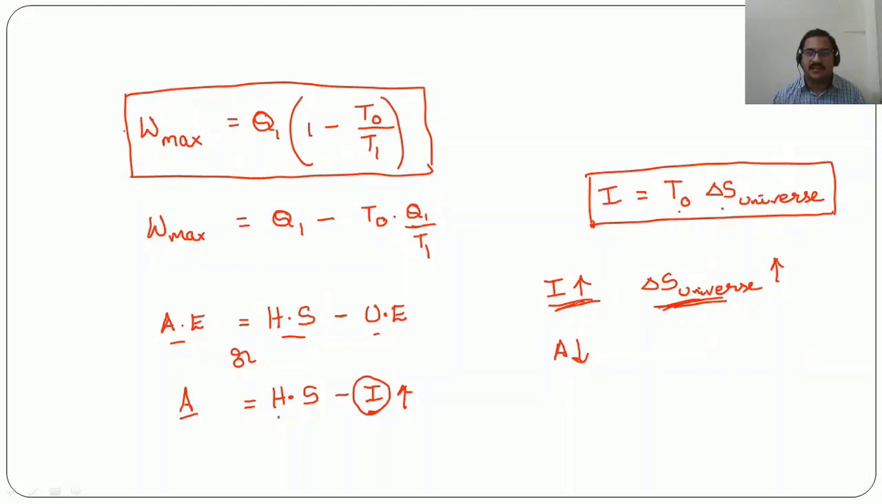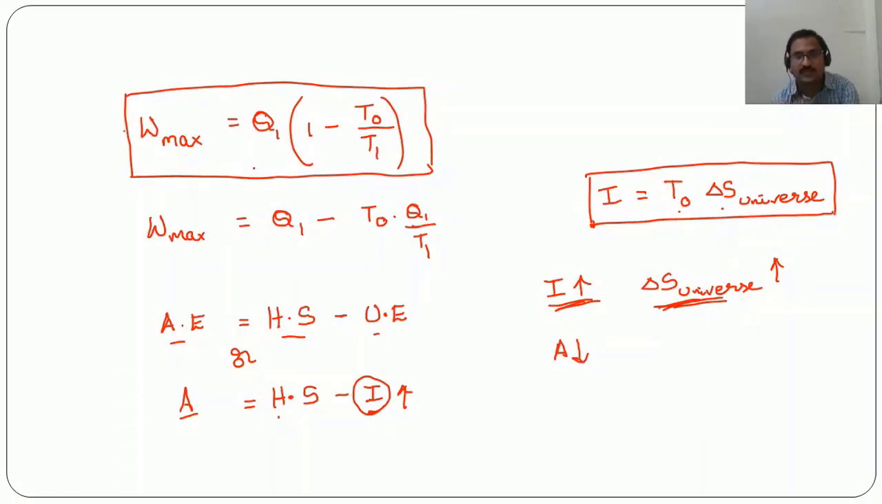Because of the increase in irreversibilities, there will be a decrease in the availability, or available energy, or maximum possible work done. That's why, when we discussed the concept of entropy, if the entropy increases, then there will be minimum availability for conversion into work. If entropy decreases, then there will be maximum availability for conversion into work. So that is what we have learnt while discussing entropy.